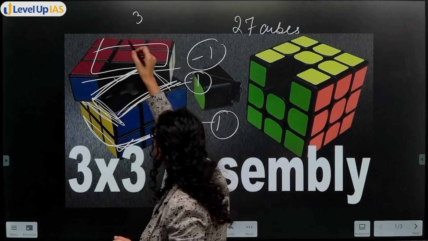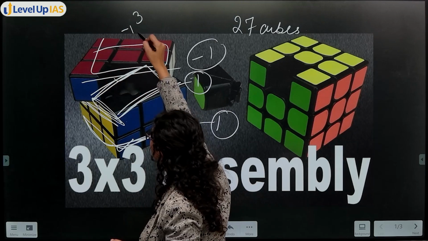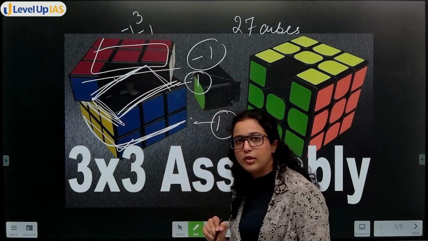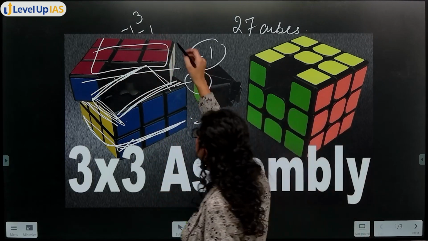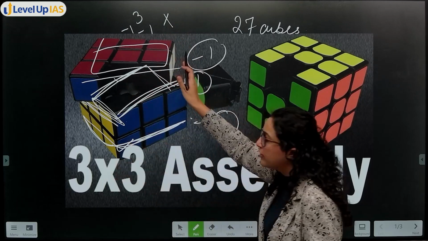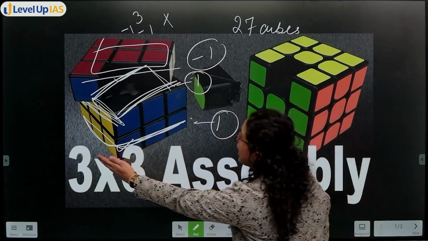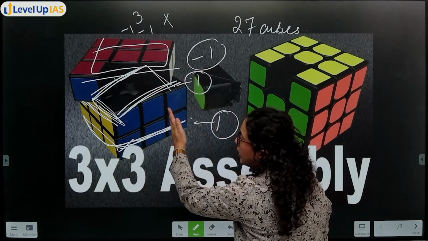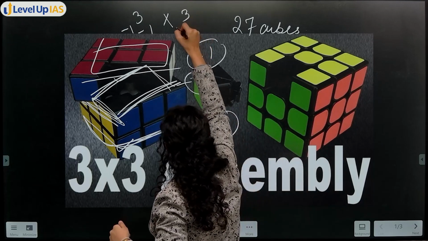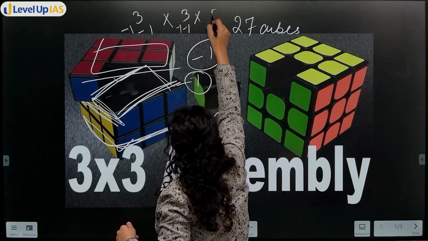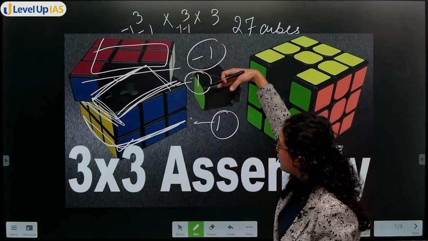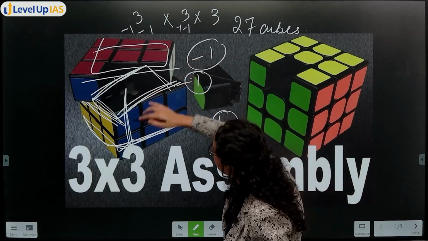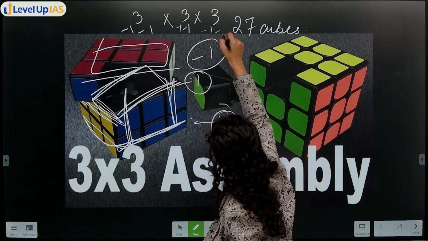Now your length is 3 minus 1 from above, minus 1 from below. Right? Earlier your breadth was 3. Now subtract 1 from here, 1 from here. That means 3 minus 1 minus 1. Then height was also 3. Subtract this and this, minus 1 minus 1.